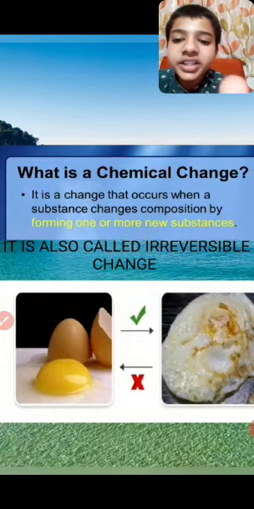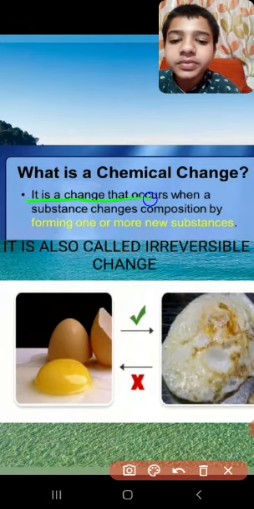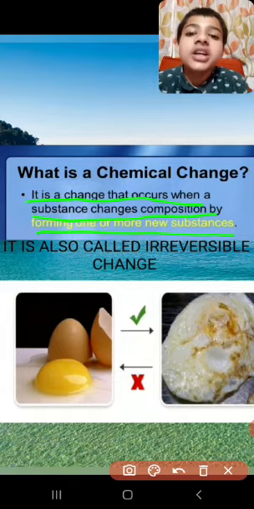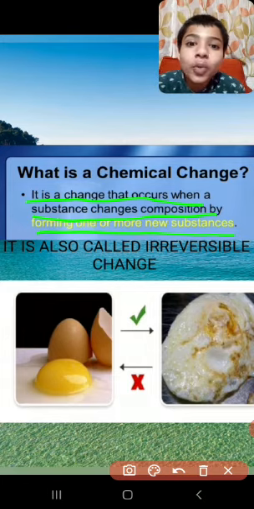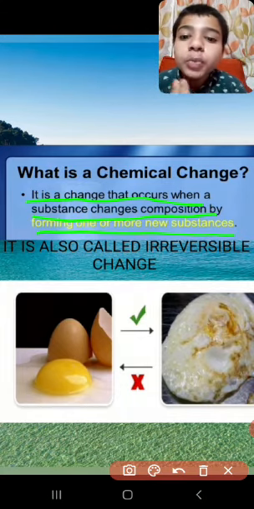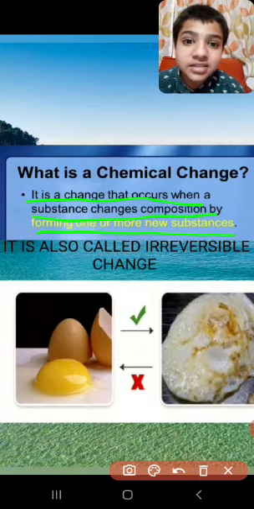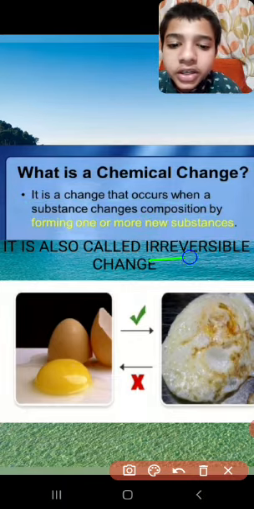It is a change that occurs when a substance changes composition by forming one or more new substances. Just remember that chemical change is the opposite of physical change. Physical change does not produce a new substance, while chemical change produces a new substance, and that's why it is called irreversible change.